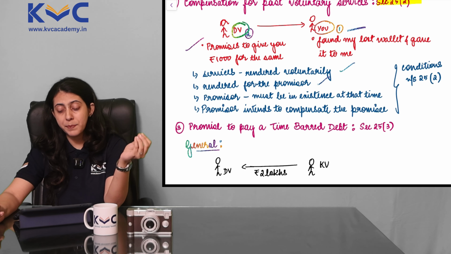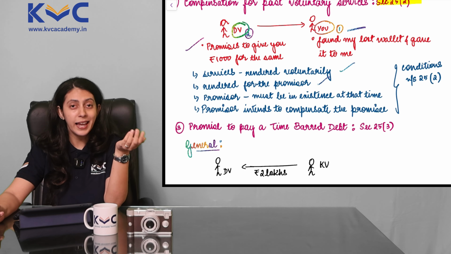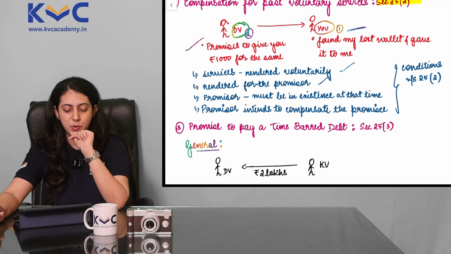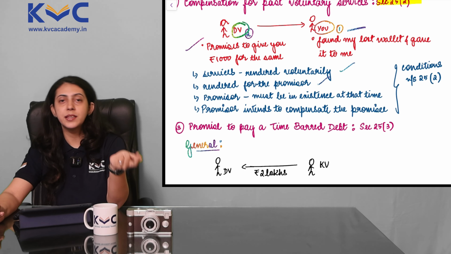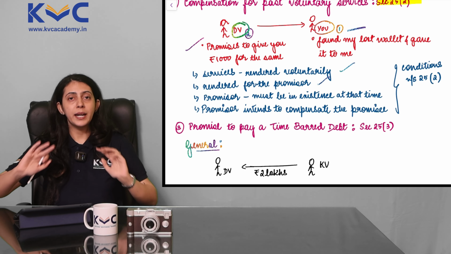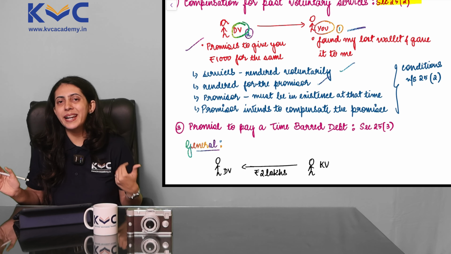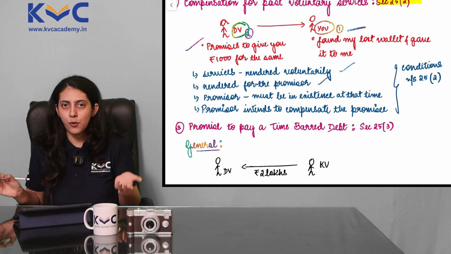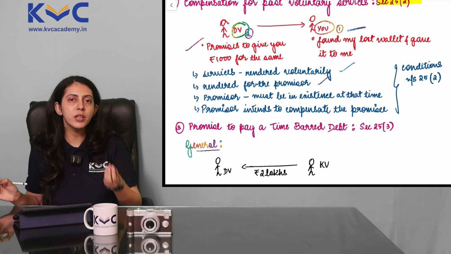Third, the promisor must be in existence at that time. Yes, I was in existence. I am in existence. And the last one, the promisor intends to compensate the promisee. See, when you find my wallet and give it to me, there is nothing written in a rule book that I have to give you something in return for what you did. But because I like that gesture, I am giving you 1000 rupees.